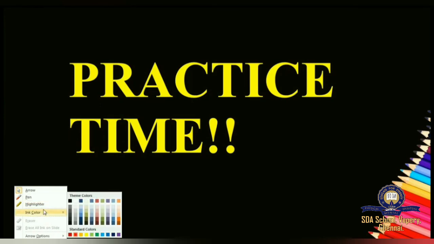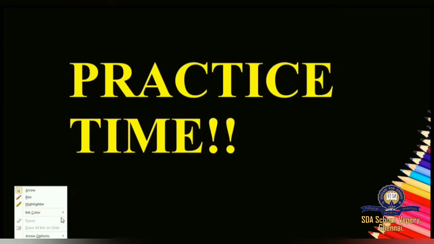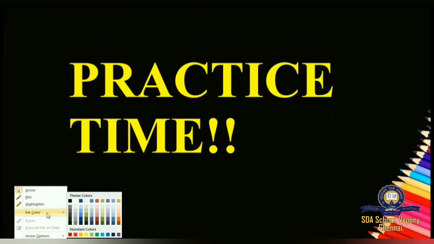So I can choose anything I want. If I want to choose ink color, I can just go to that directly. I'm only using the mouse to select all these options. If I want to select some color, I have to go to the ink color and select what color I need through the mouse. So here, can you see my mouse here? I'm just going through all the colors.